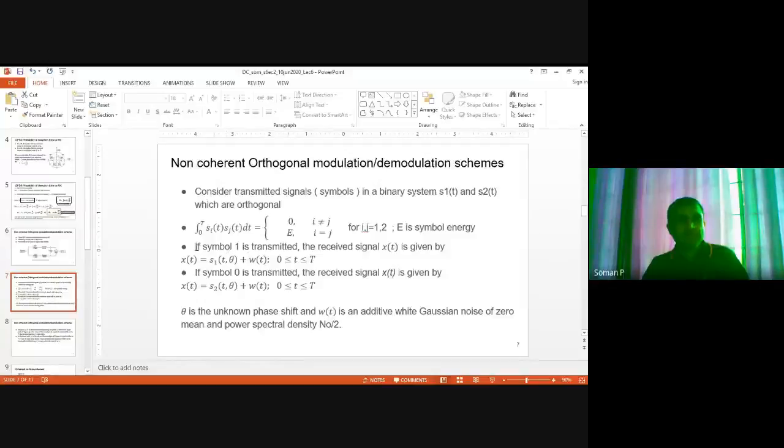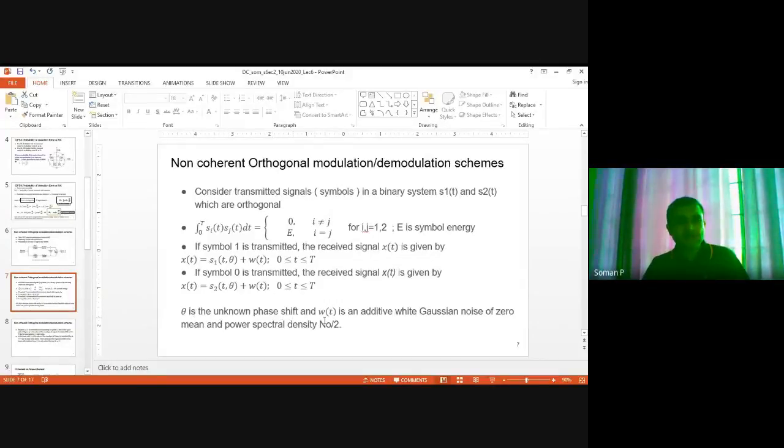Now let's consider that symbol 1 is transmitted, that is S1 is transmitted. The received signal will be S1(t) plus some theta. We don't know the phase, and we don't want to know because it's non-coherent, plus W(t), for 0 to T. Similarly, if symbol 0 was sent, the received signal is S2(t) plus W(t). W(t) is additive white Gaussian noise, a random process.